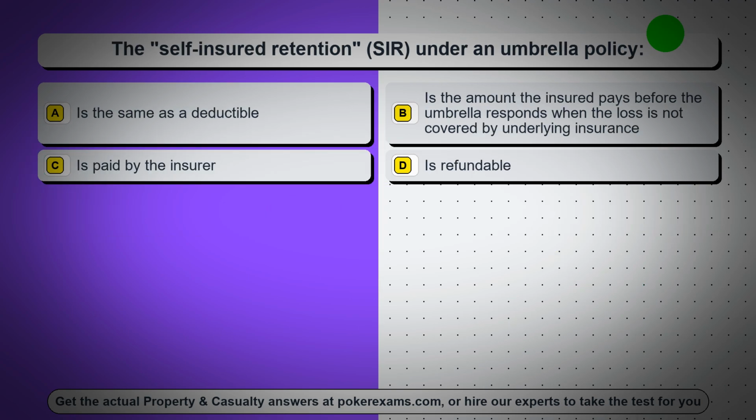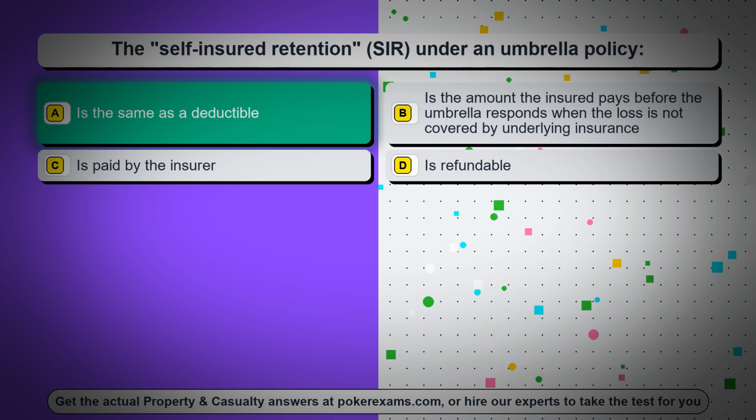Question 7. The self-insured retention, SIR, under an umbrella policy: Option A, is the same as a deductible. Option B, is the amount the insured pays before the umbrella responds when the loss is not covered by underlying insurance. Option C, is paid by the insurer. Option D, is refundable. The correct answer is option A, is the same as a deductible.